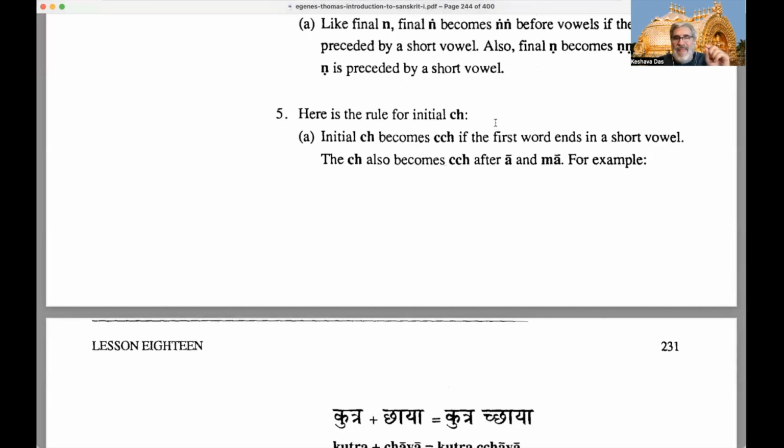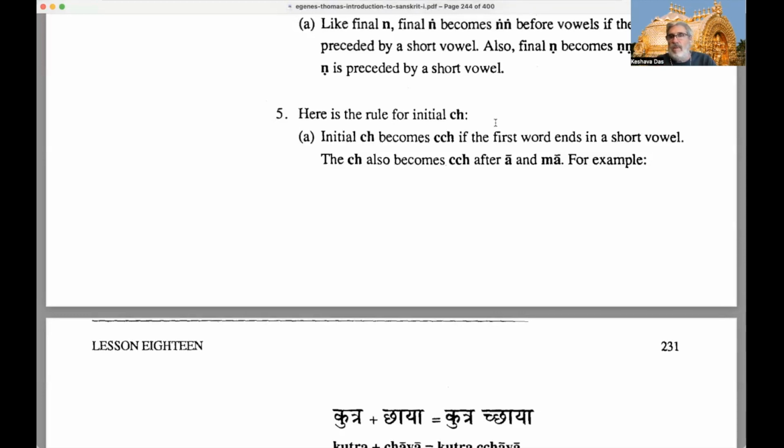So an initial cha, that's the initial of the second word, becomes CCH if the first word ends in a short vowel. So sure, your first word ends in a short vowel, and the second word begins with CH, right?